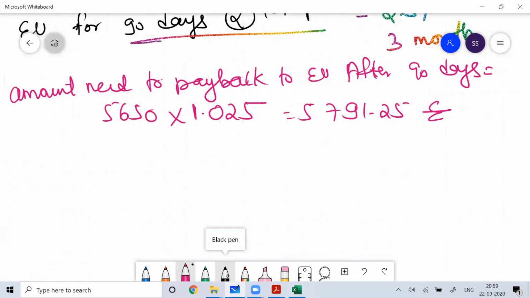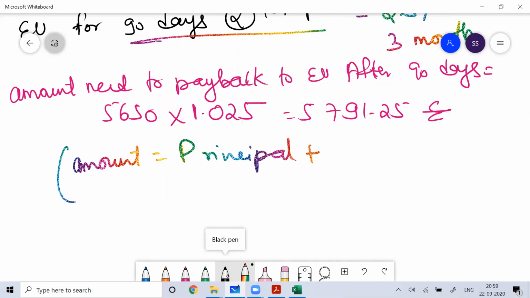If you are not good with maths, you can do it step by step. Anyone who understands basic concepts knows the formula: amount is equal to principal plus interest. In the previous case I first found the interest and then added the principal. Here I did it directly.